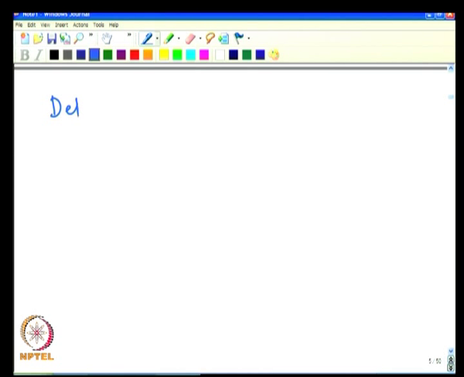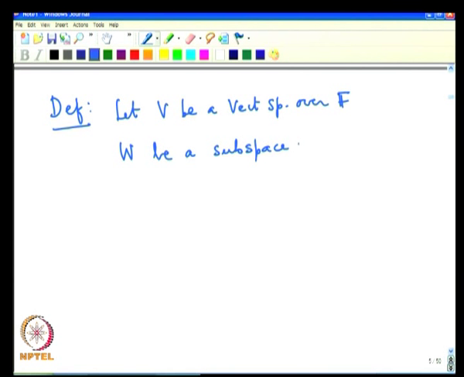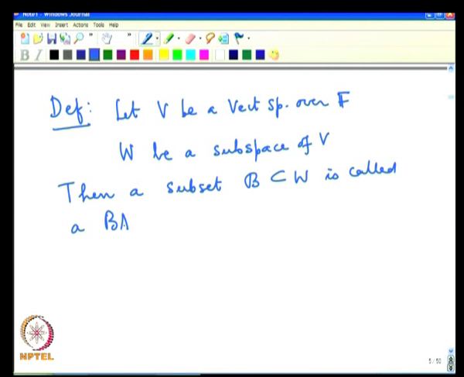So, we give a definition now. Let V be a vector space over a field F. Let W be a subspace of V. Then a subset B of W is called a basis for W if, first, we want it to be linearly independent, that is, non-redundant information, and it should be a good sampling set.